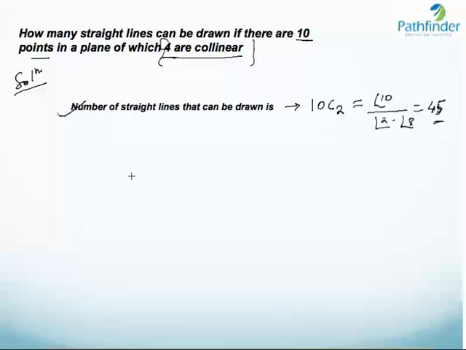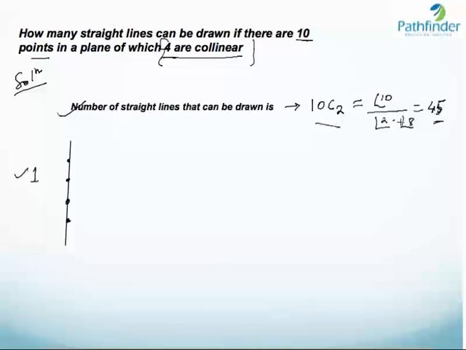Now what impact will this have on the question? Obviously, if 4 points are collinear, these 4 points will not be able to draw 4C2 lines because they are all in the same straight line. Let me show you. So suppose these are 4 points 1, 2, 3, and 4. Now all these 4 points are in the same straight line. So how many lines can we draw through these 4 points? Through these 4 points we can draw only one line.